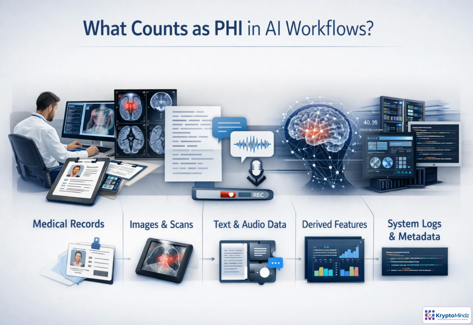PHI is not limited to the chart or to obvious identifiers. In AI workflows, it can appear in images, clinical notes, voice recordings, chat transcripts, API payloads, metadata, embeddings, and logs. The key question is whether the information identifies or can be linked back to a person and their health. Transforming data does not automatically remove HIPAA obligations. Treat it as PHI unless it has been properly de-identified under safe harbor or expert determination.